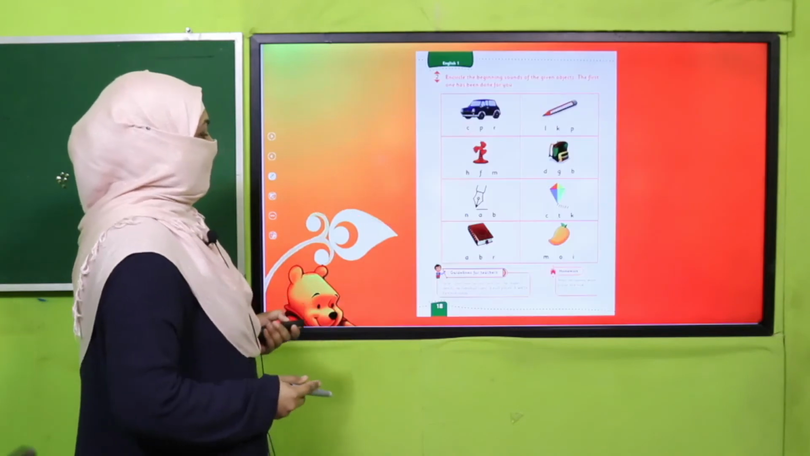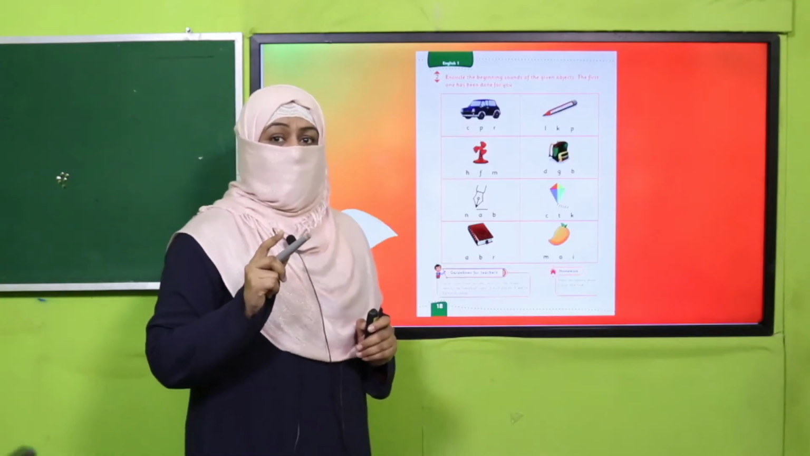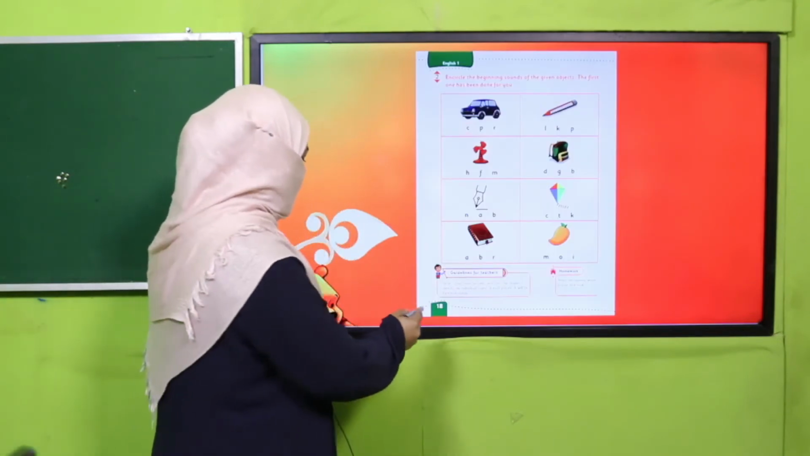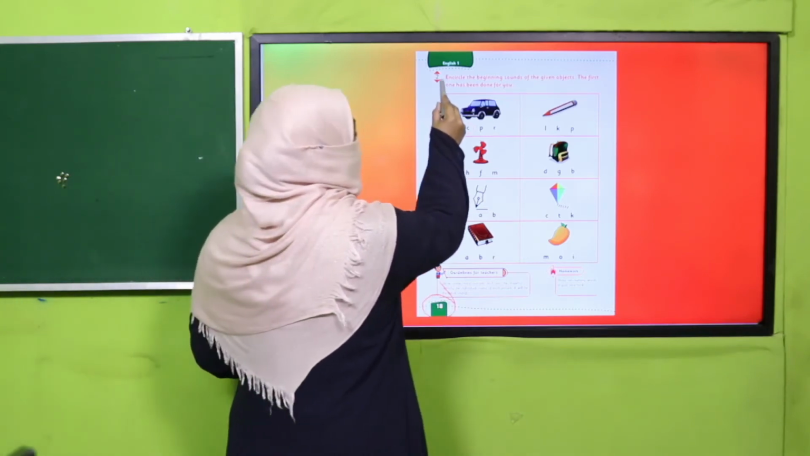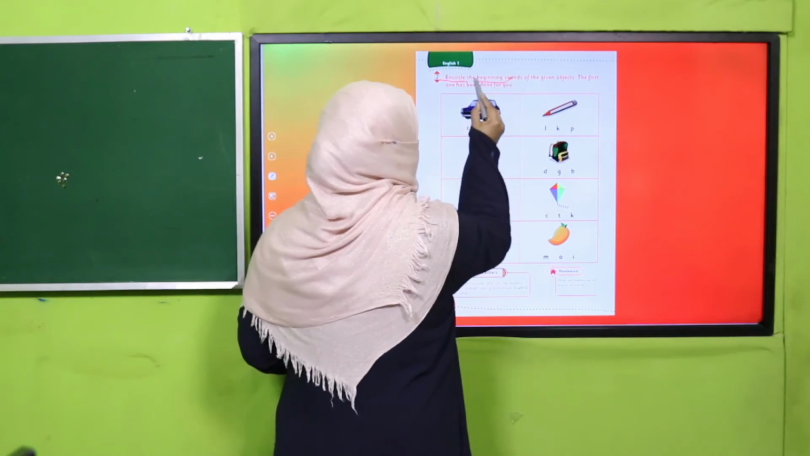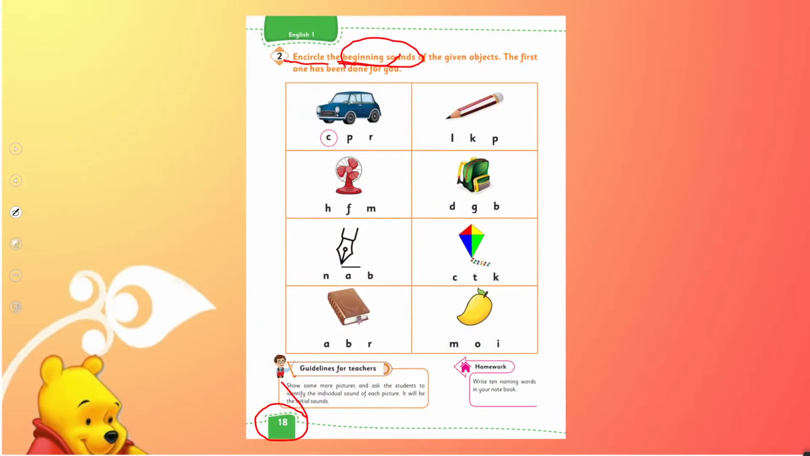Right? So it's time for you to practice. What you are going to do, you will open your book on page number 18 and circle the beginning sound. And we know what is beginning sound? The initial sound. Whenever we say a word, the first sound you hear, the first sound you say is the beginning sound. So you will encircle, you make a circle on the beginning sound of the given object. So the first one is done for you.